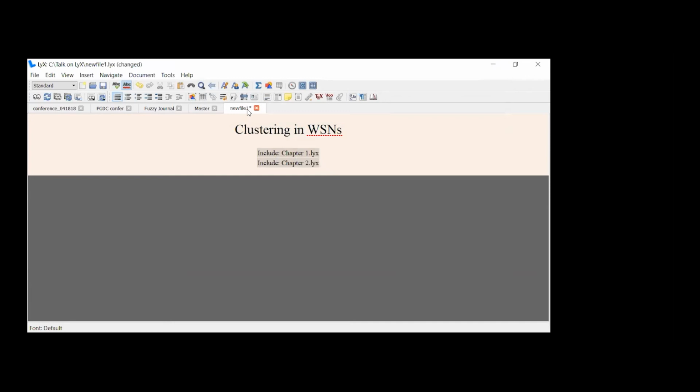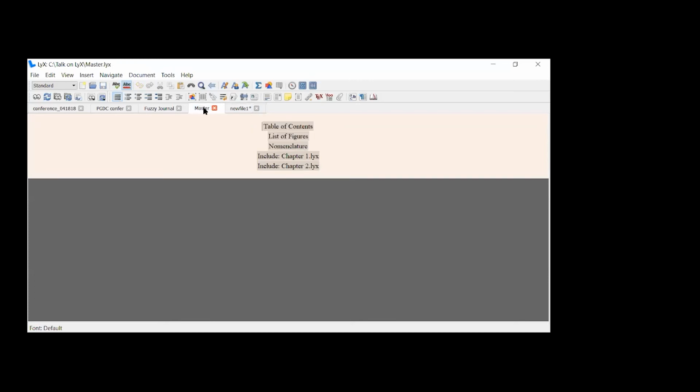So your main file is your master file. And then inside, you have written the various files of chapter 1 and chapter 2. These are several LYX files. The extension of a file saved in LYX software is .lyx. So these are separate LYX files. So how to deal with the chapter? These chapters are part of this master document. This chapter is part of this master document.